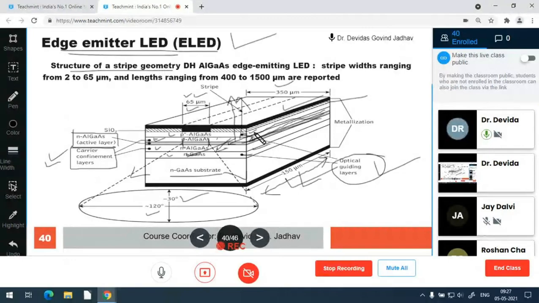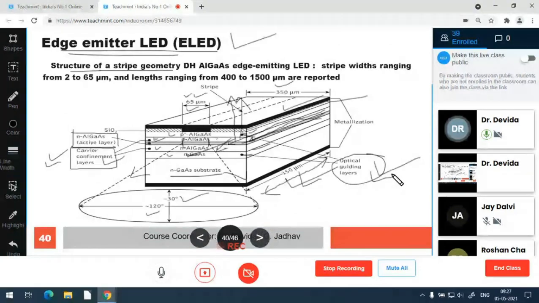To avoid that, the nearby transparent regions are provided. So the carrier confinement regions are transparent layers, and they carry the photons outside the LED in edge-wise transmission. In edge transmission, this is the problem. In surface transmission, photons are emitted immediately and do not remain long in the active region.